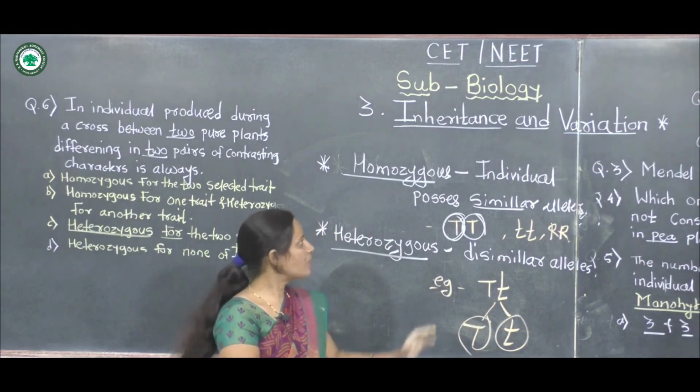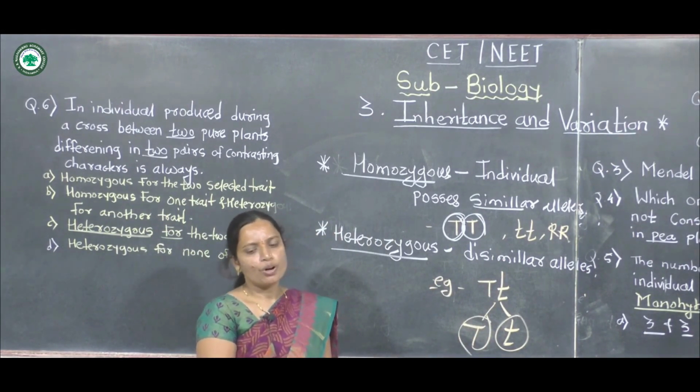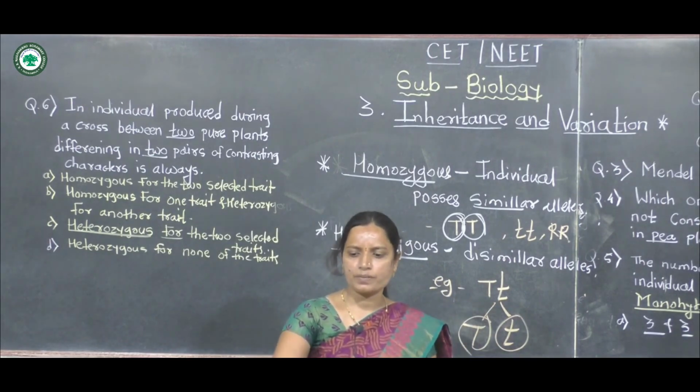These are the two genetic terms, homozygous and heterozygous.